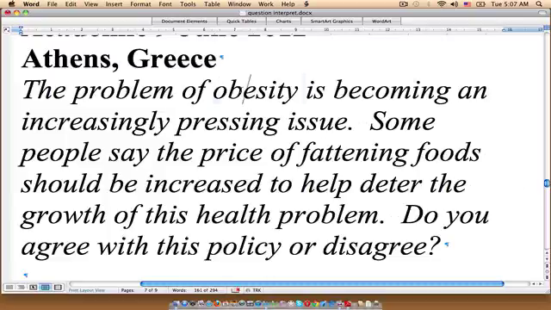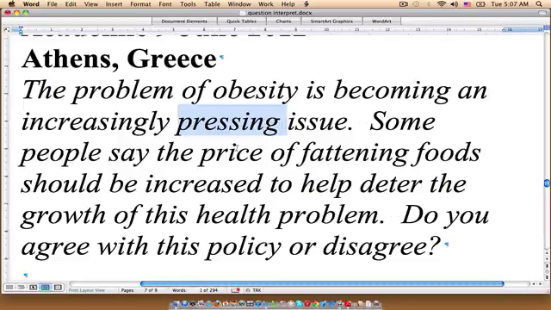Okay, so obesity, if that is a new word, it refers to people who are not only overweight but extremely overweight, to the point where their weight is a health issue for them. A pressing issue is an issue that is serious in nature.